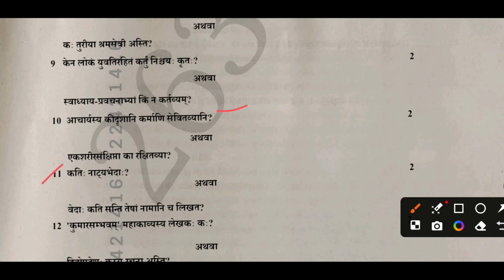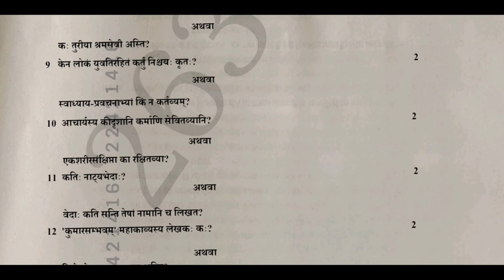In the 11th question, Kati Natyavira. How many types of drama are there? Okay, so you have to tell the Vedas and write it. Veda Kadisanti Tesham Namanicha Likata. How many types of Vedas are there? You have to write their names.